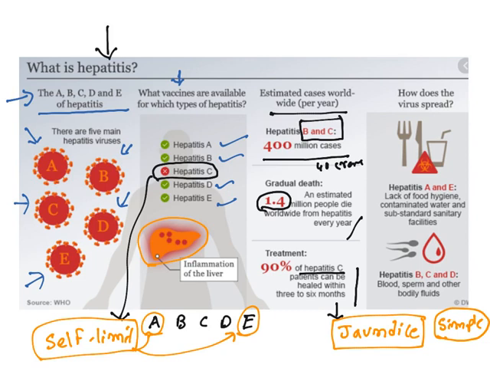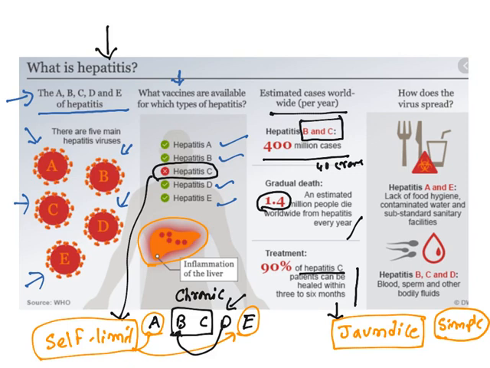Whereas A and E cause only acute infection. It is not chronic, not for a longer duration of time. Whereas B and C will cause chronic infection. Chronic infection means it will last more than 6 months. Whereas D is a weak virus. Usually it comes along with hepatitis B. So this is about diseases.